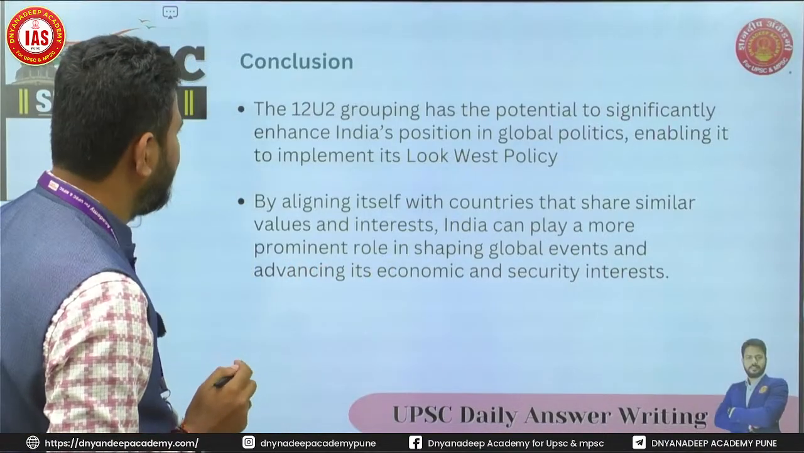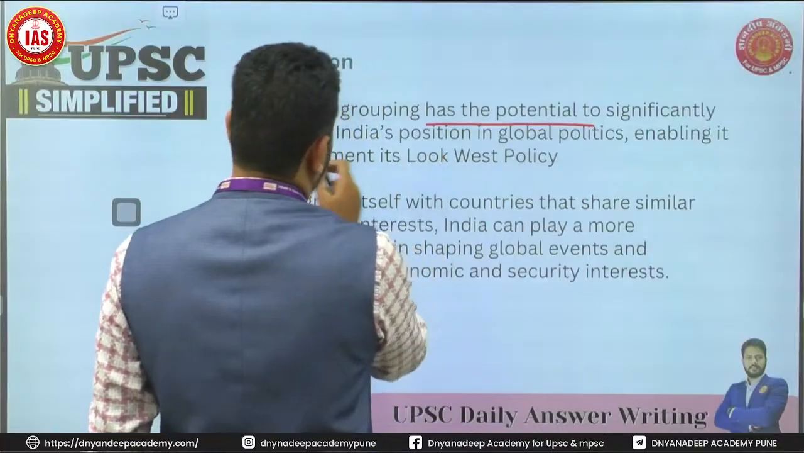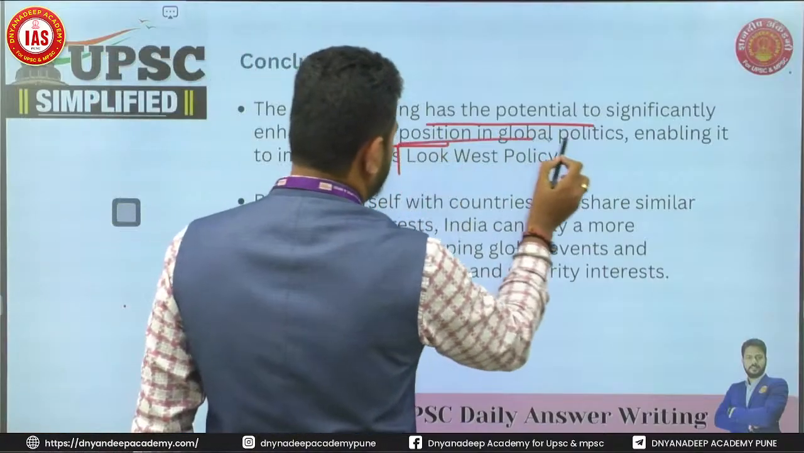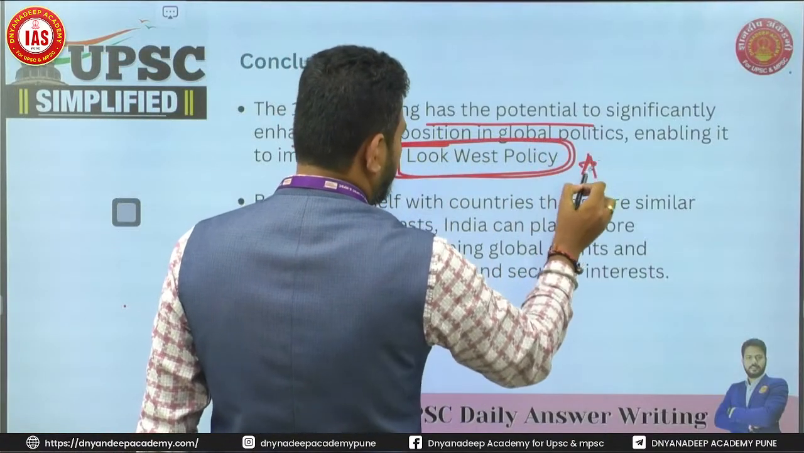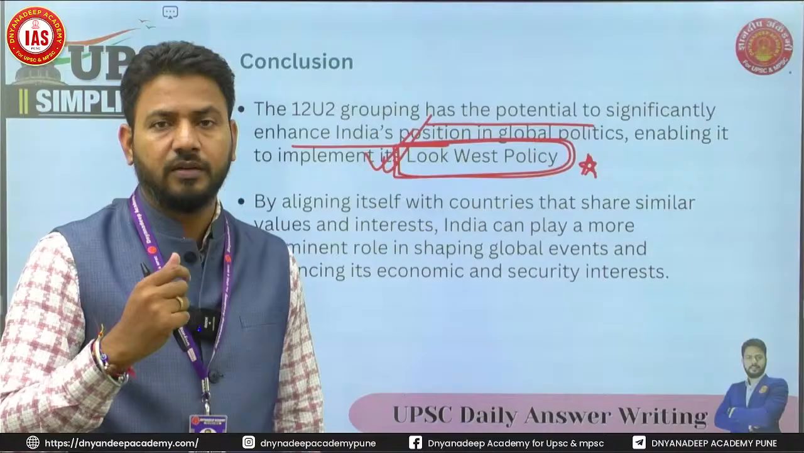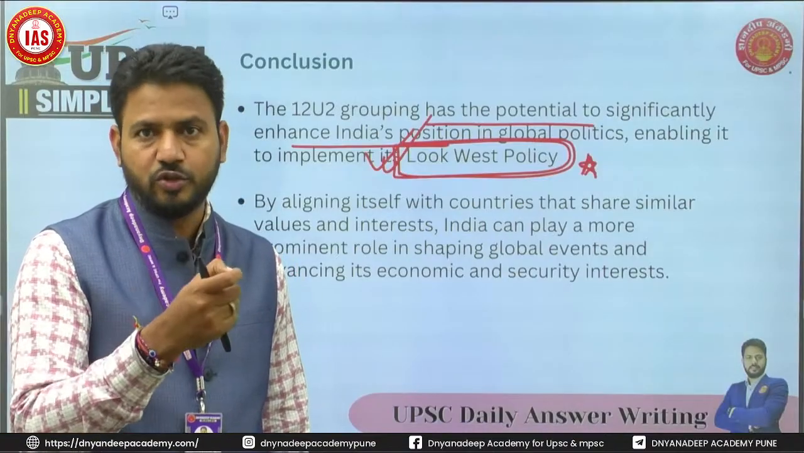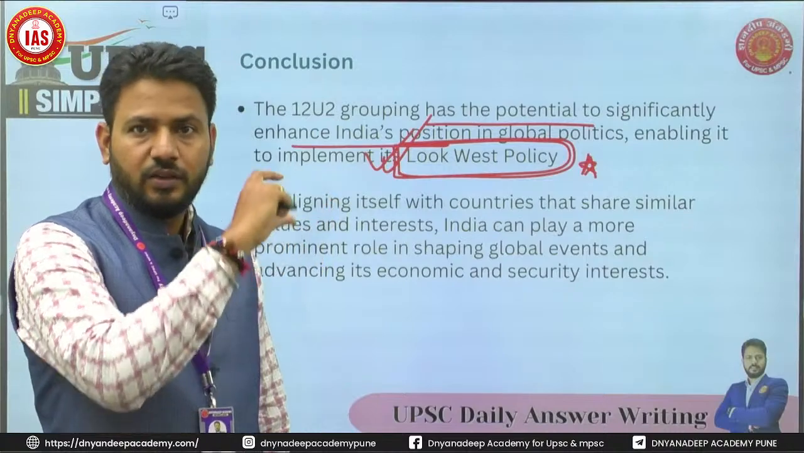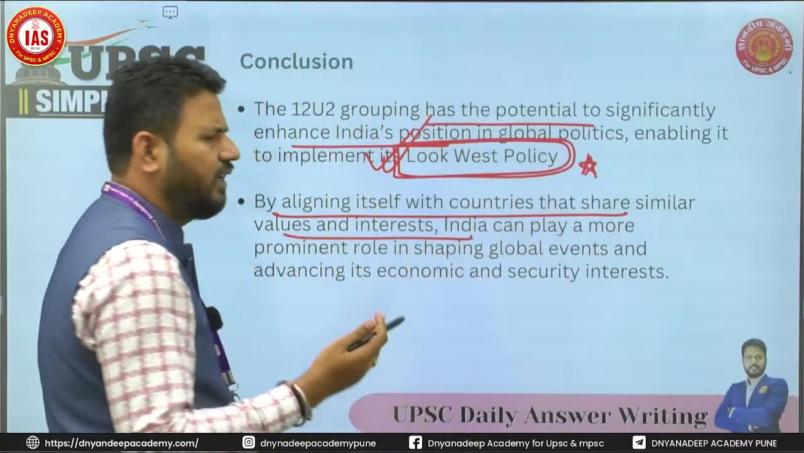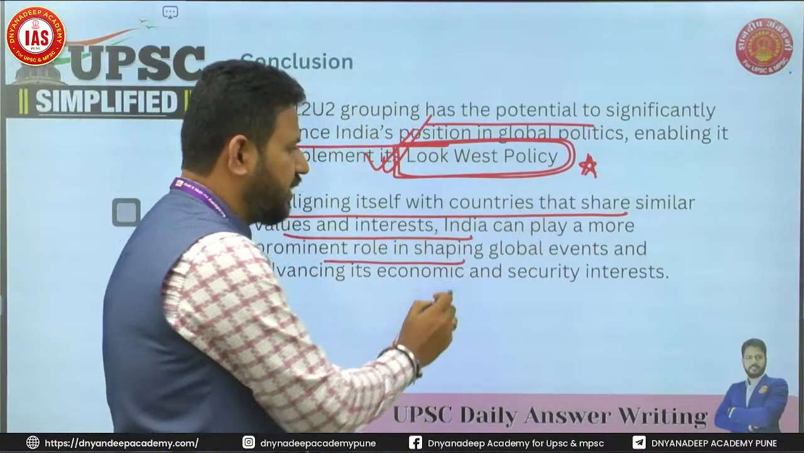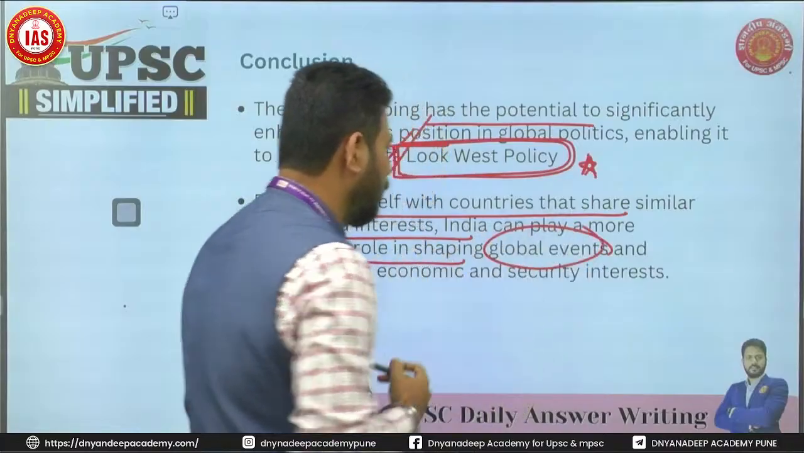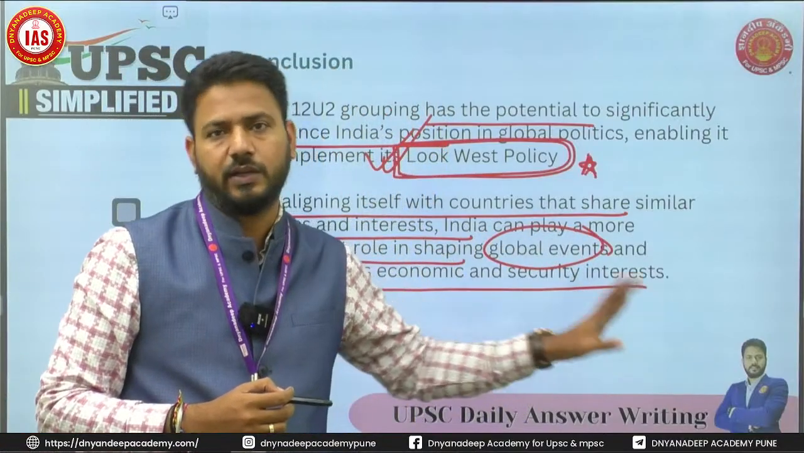So I write my conclusion saying that this has a potential to significantly enhance India's position in the global politics, enabling it to implement its look east policy, look west policy, sorry. So what I'm doing is, I know this, I'm writing it here. I believe in this statement that flaunt it if you have it, especially when it comes to knowledge, right? You know, look west policy, so look west policy को वहाँ पे mention करो. Right? By aligning with countries that share similar values and interests, India can also play a prominent role in shaping global events. क्योंकि global politics में image enhance होगी, तो it can play a role in global events and advance its economic and security interest as well.